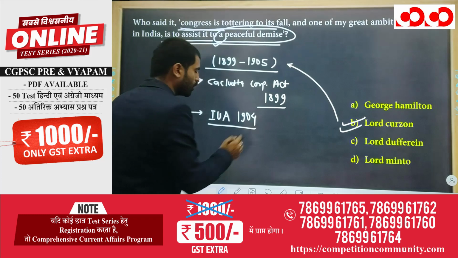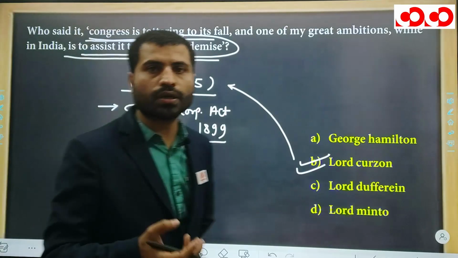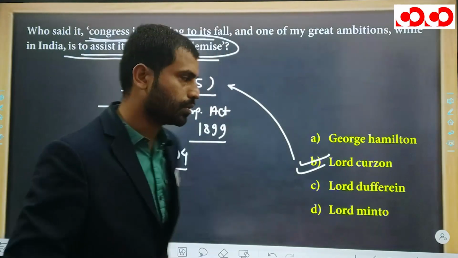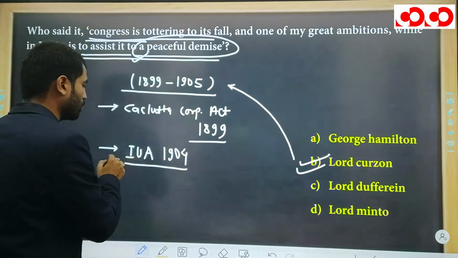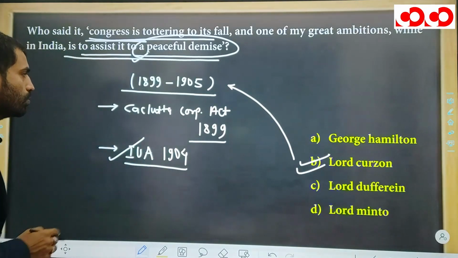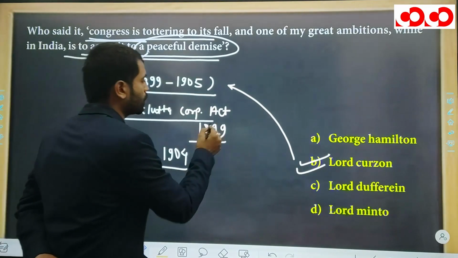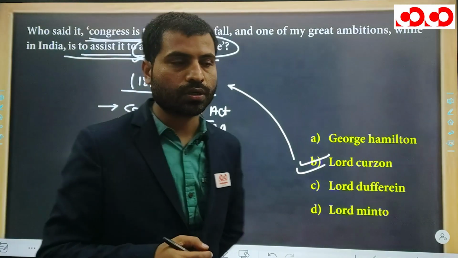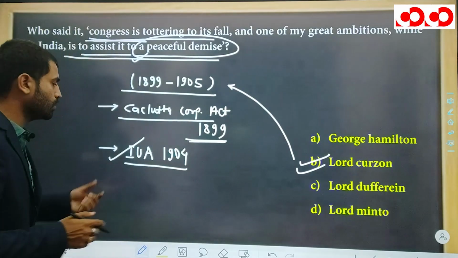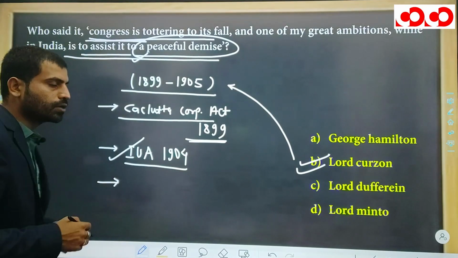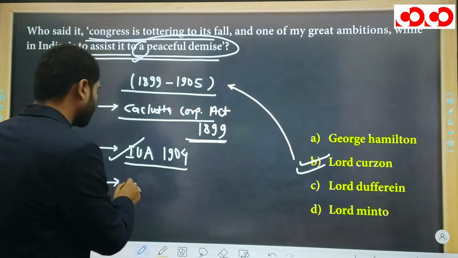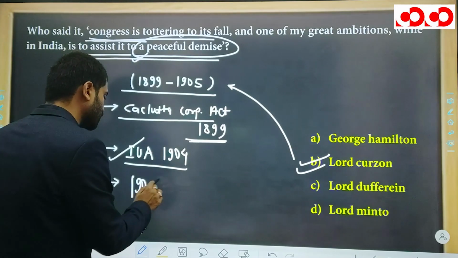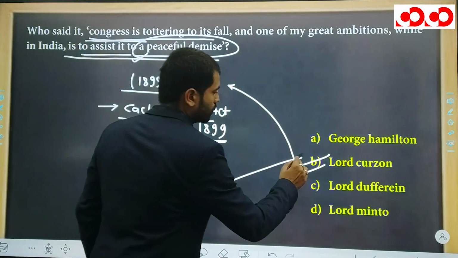With this act, he brought all the universities in India under the control of the government. Remember the Calcutta Corporation Act 1899 decreased the number of elected members. So these were the works done by Curzon, and also the biggest blunder was the partition of Bengal in 1905. It was the biggest blunder of Lord Curzon.